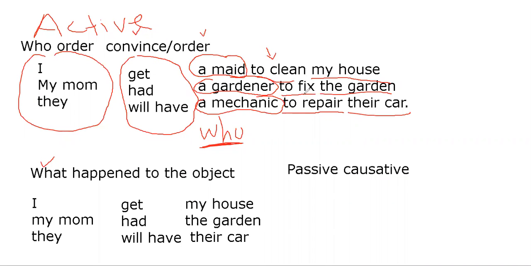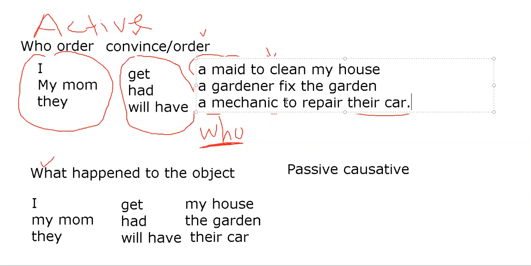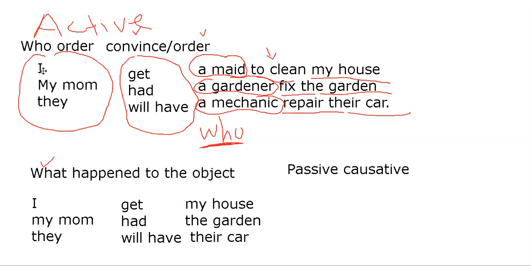So it says to clean, to fix. Oh, but there is a little mistake over here. When you have this, we remove the to. So we have to look at the verbs: clean, fix, and repair. These verbs have to be in a past participle form. So it means that we have to look at the three forms of the verb.